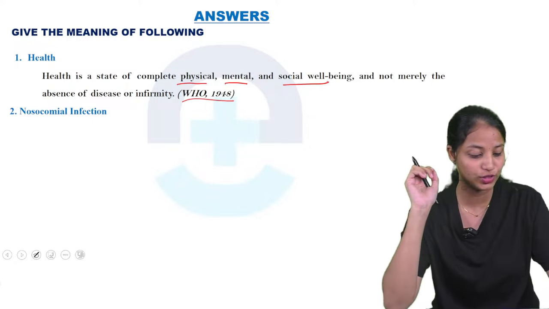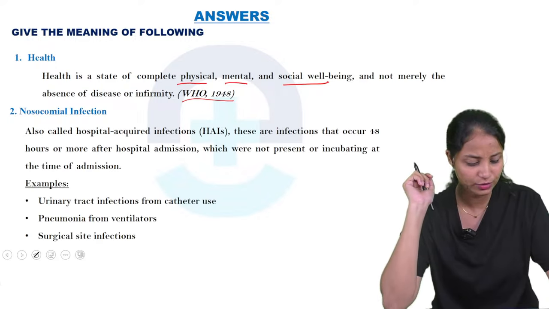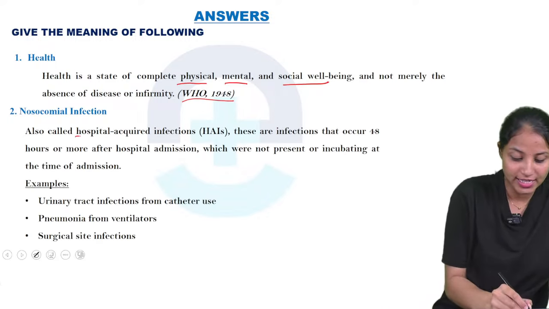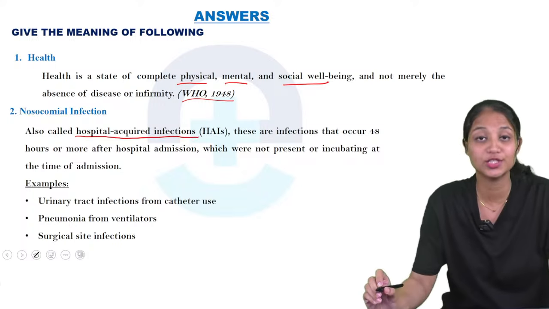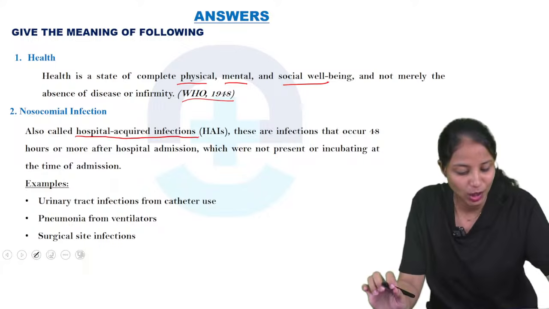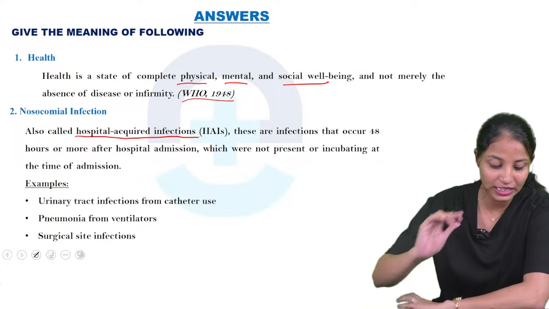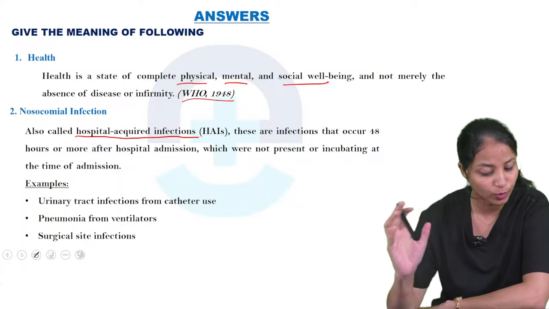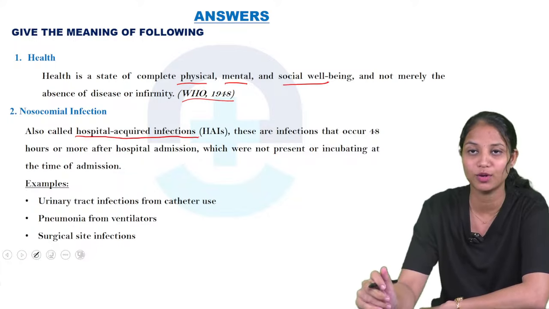Next we are moving to the second one, nosocomial infection. What is nosocomial infection? It is also known as hospital acquired infection. What is it also called? It's also called hospital acquired infection. These are infections that occur 48 hours or more after hospital admission, which were not present or incubating at the time of admission.